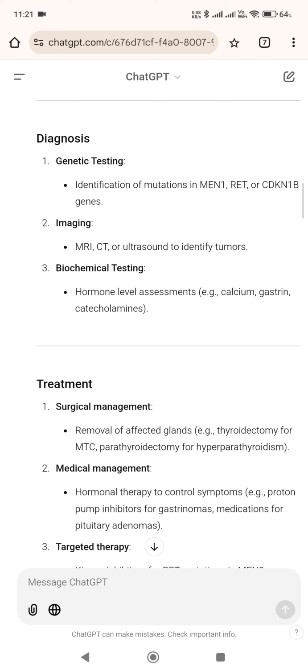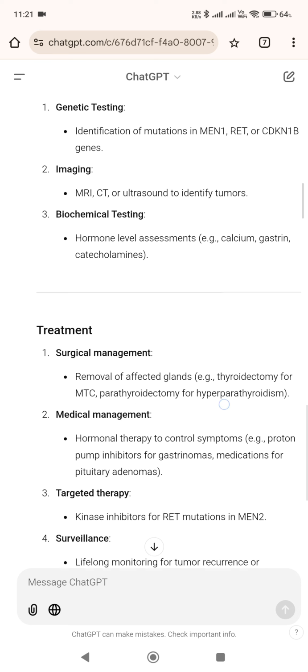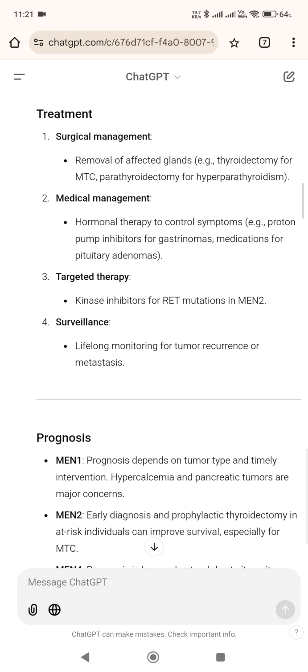Treatment: 1. Surgical management, removal of affected glands, e.g., thyroidectomy for MTC, parathyroidectomy for hyperparathyroidism. 2. Medical management, hormonal therapy to control symptoms, e.g., proton pump inhibitors for gastrinomas, medications for pituitary adenomas. 3. Targeted therapy, kinase inhibitors for RET mutations in MEN2. 4. Surveillance, lifelong monitoring for tumor recurrence or metastasis.